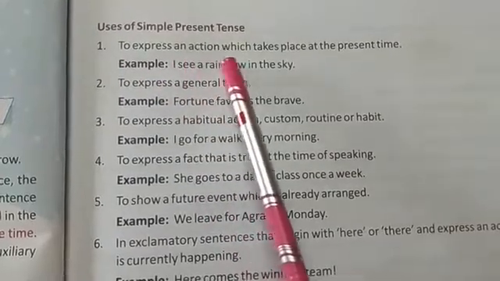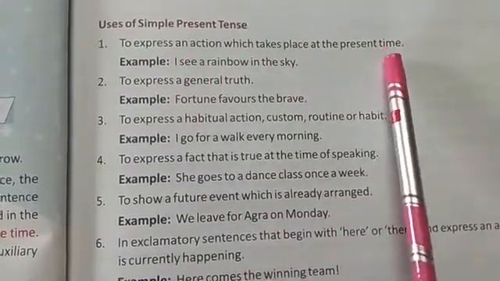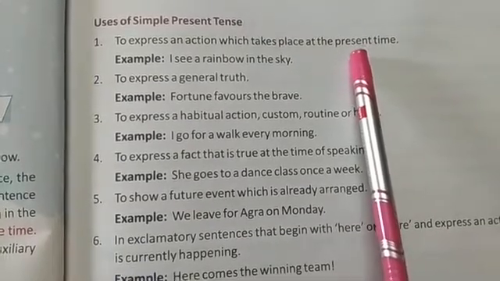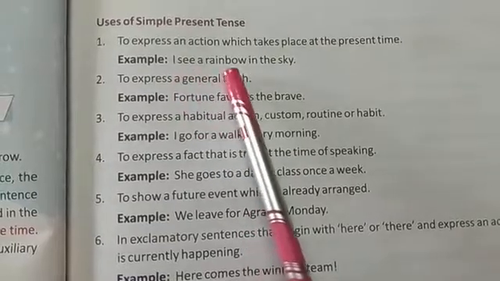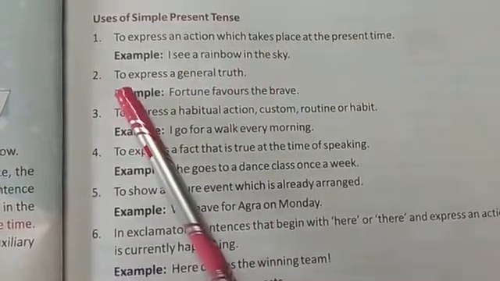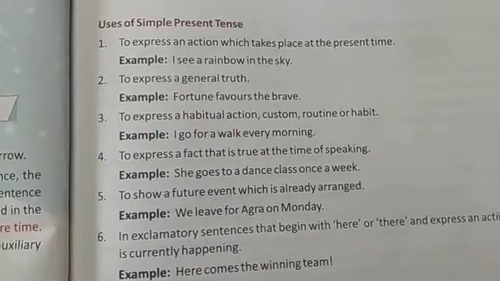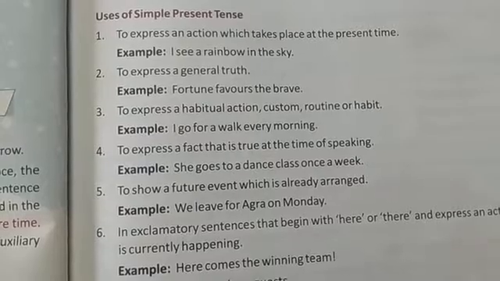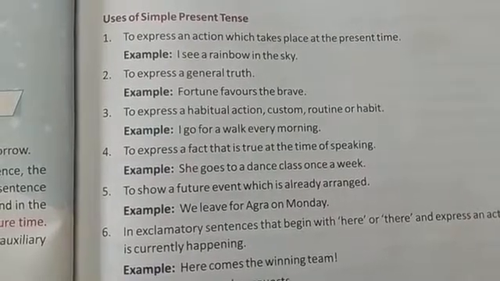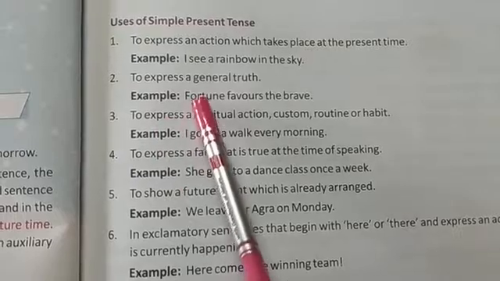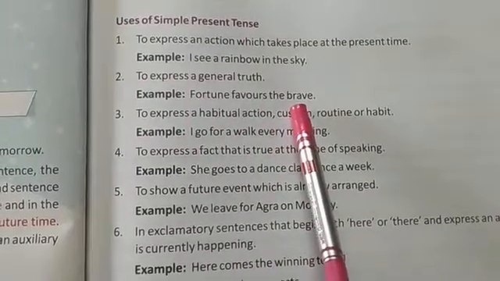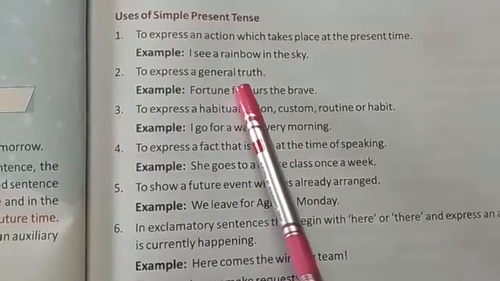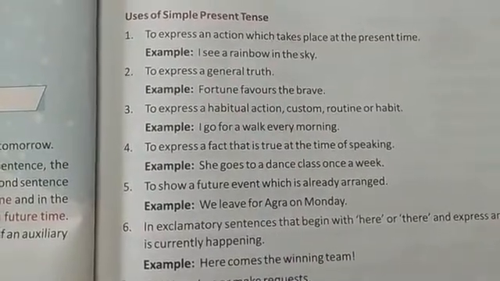Number 1, to express an action which takes place at the present time. So to express any kind of action which happens just at the present time, like I see a rainbow in the sky. Number 2, to express a general truth. So simple present tense is used to express any truth which can't be denied, like fortune favors the brave. This is a general truth, it can't be denied. So whenever we see any general truth, we will write it in simple present tense.